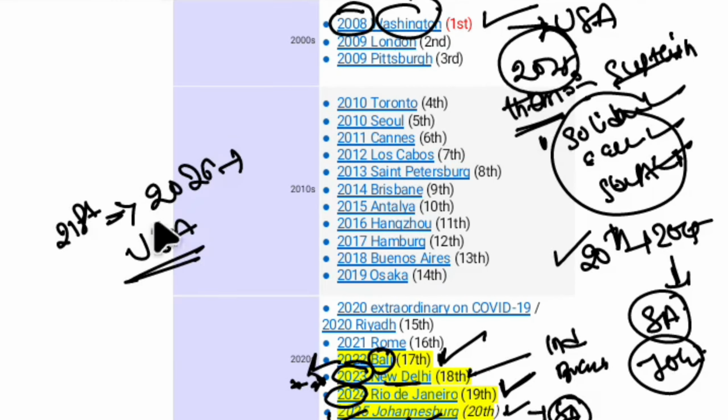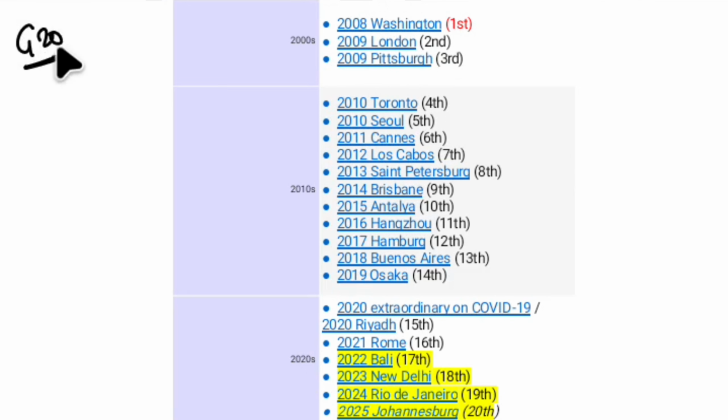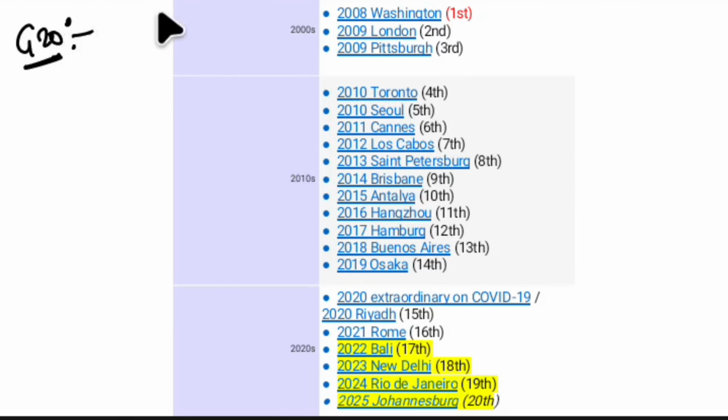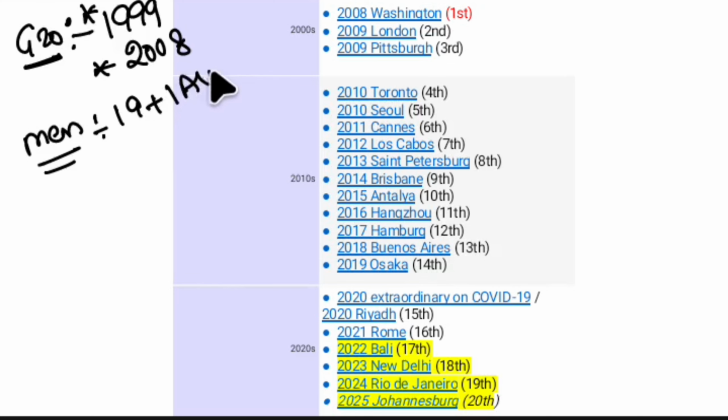So let's revise all the points associated with G20 again. G20 is an intergovernmental organization. It was formed in the year 1999, and the meetings started from 2008 after the global economic crisis. The member countries are 19 member countries, 1 African Union and 1 European Union.